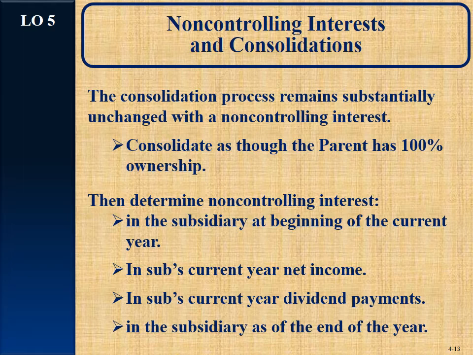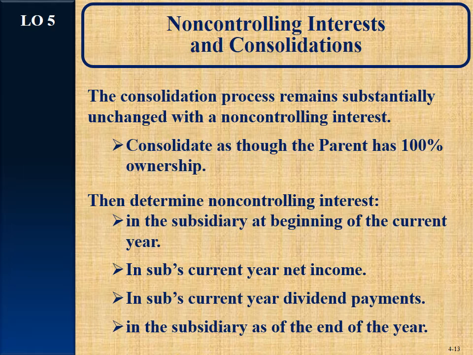Then, after we do our normal consolidation entries where we remove the subsidiary's equity, we write up the unamortized amount of assets or liabilities that were different at acquisition. We record amortization. We're then going to determine four new things. The first one is, what's the non-controlling interest in the subsidiary as of the beginning of the current year?